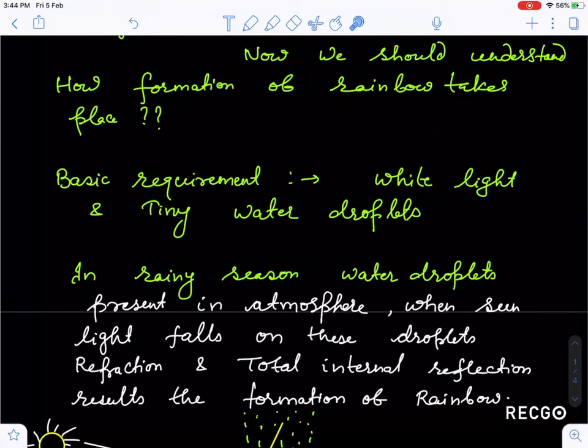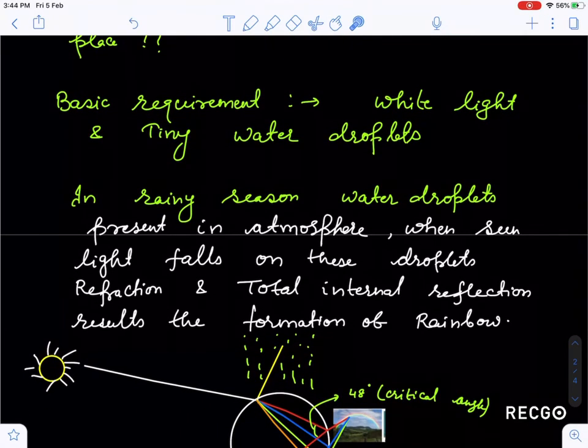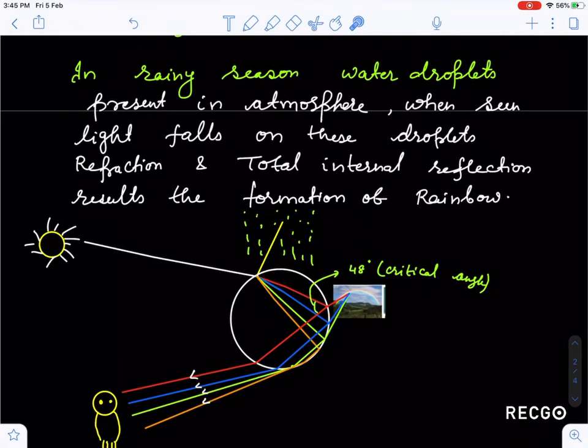So what happens when the angle of incidence is greater than the critical angle? The light will be totally reflected back into the same medium. It will not go out here, it will totally come back. This phenomenon is total internal reflection. So the formation of a rainbow is because of refraction and total internal reflection.